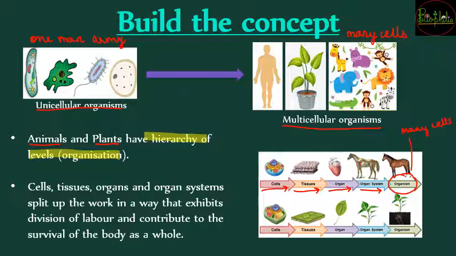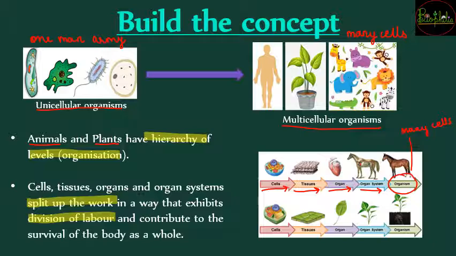So ये जो cells हैं, tissues हैं, organs हैं, organ system, they all are going to split their work and they will work in such a way that they will have division of labor. वो अपना अपना काम बांट के कर रहे हैं. So in an office there are different departments working for the same organization. So एक ही organism के लिए there are many departments.